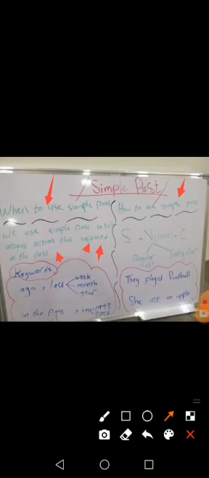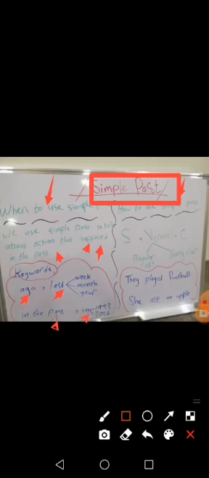And those keywords tell us that you have to use simple past. For example, ago, last week, last month, last year, in the past, in 1993, in 1995, in 1999, in 2017, and in using any date, okay? And so those keywords tell us that you have to use simple past, right?